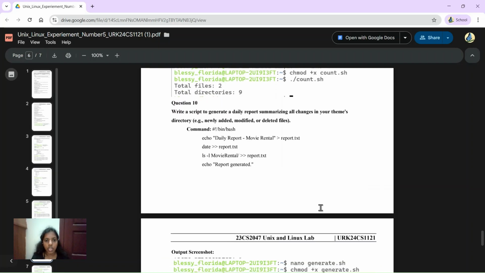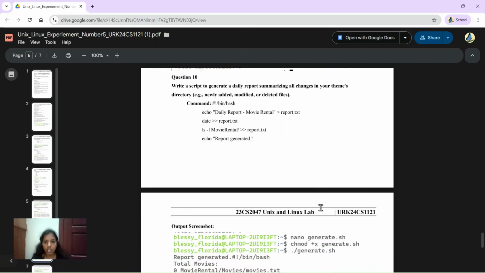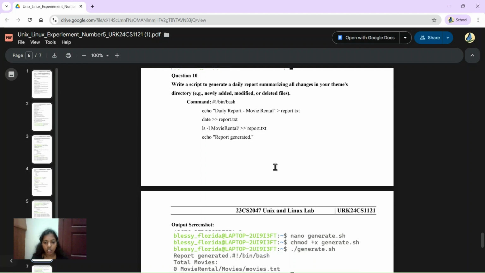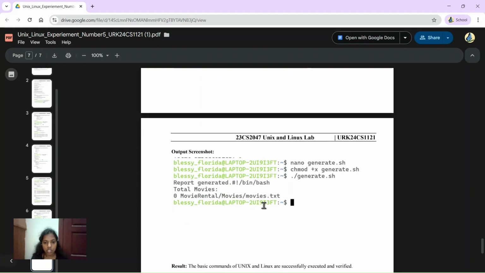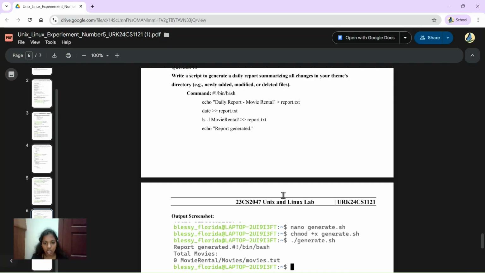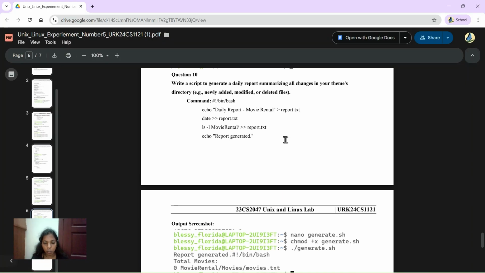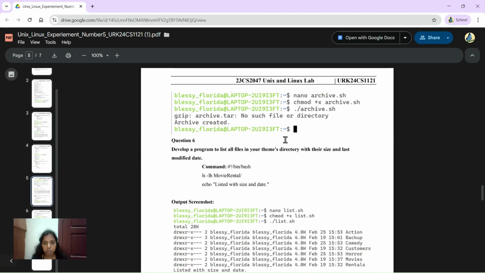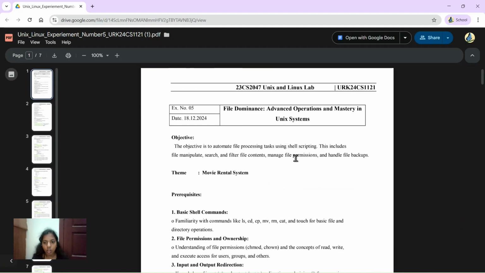The 10th question is to write a script to generate a daily report summarizing all changes in your theme directory. For that, it will save in the text file called report. After running and showing all the movies list and everything, it will generate and save in the text file called report. So in this experiment, we have learned how to use file processing tasks and how to generate, how to search, how to filter and